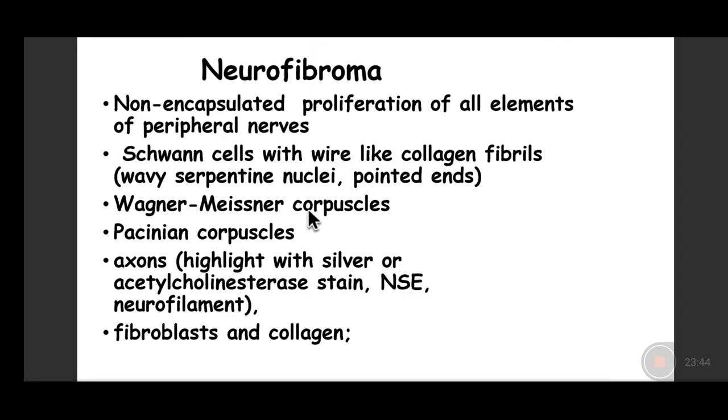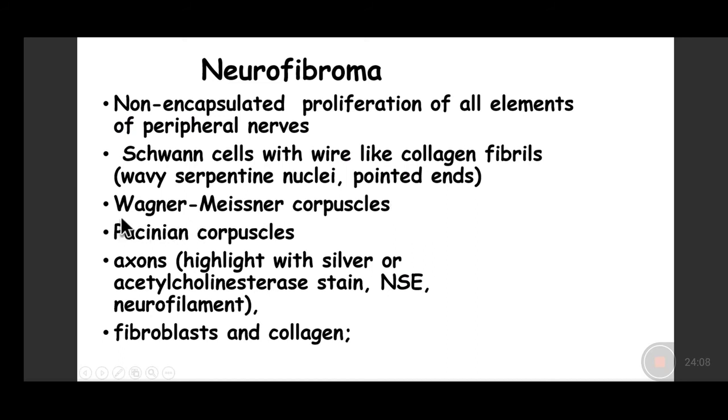So what is a neurofibroma? Neurofibroma is a non-encapsulated proliferation of all elements of peripheral nerves. In contrast, schwannoma is an encapsulated proliferation. In this, we get to see Schwann cells, which have wire-like collagen fibrils. That means they have wavy serpentine nuclei with pointed ends.